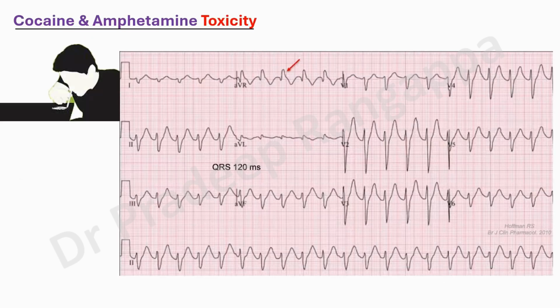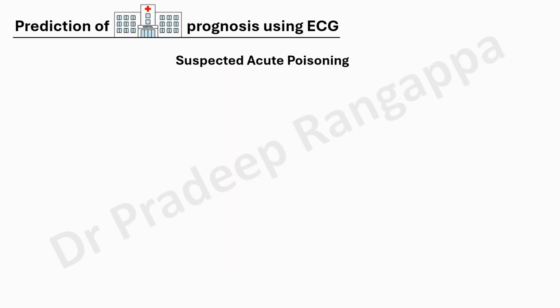What about cocaine and amphetamine toxicity? Even cocaine and amphetamines, all these are sodium channel blockades. What are we seeing? We are seeing R in the AVR, and then sometimes we do see ST elevation, and then we see the tachycardia pattern. So this typically happens in cocaine and amphetamine toxicity, which are very similar to the sodium channel blockade. So you see deep S in one, and you see S in AVR, you see R in AVR. So typically it tells you there is a sodium channel blockade that is happening, which is leading to this sort of a disturbance due to the underlying toxicity.